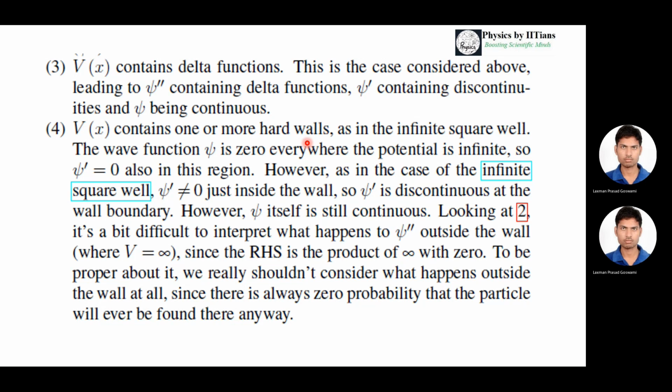Now infinite means the potential goes to infinity. So where V goes to infinity, psi should be 0. To be proper, we really shouldn't consider what happens outside the well, and there is always a 0 probability that the particle will ever be found there anyway. So the particle cannot escape that infinite potential ideally. So we are considering that psi should be 0 for the infinite potential case.